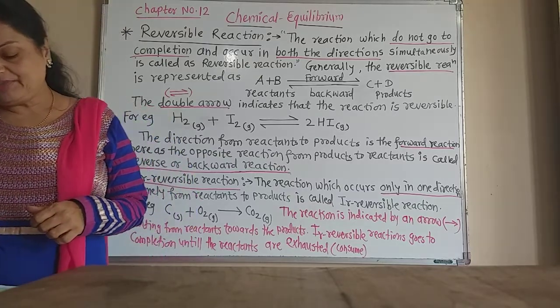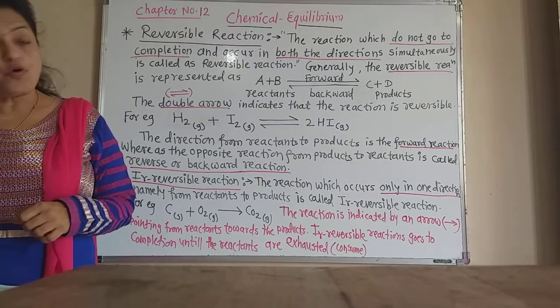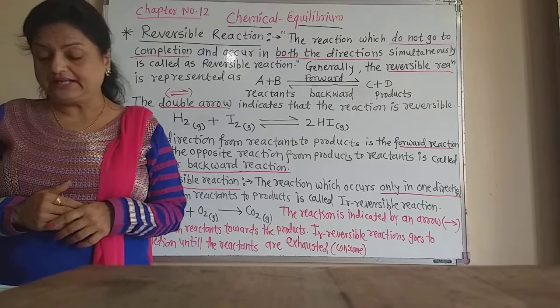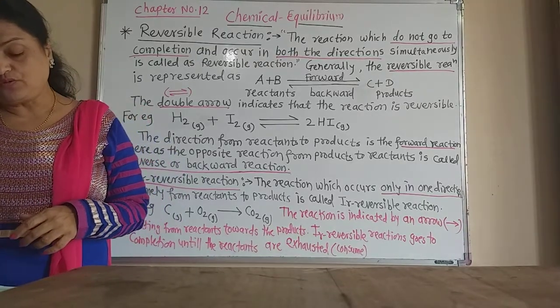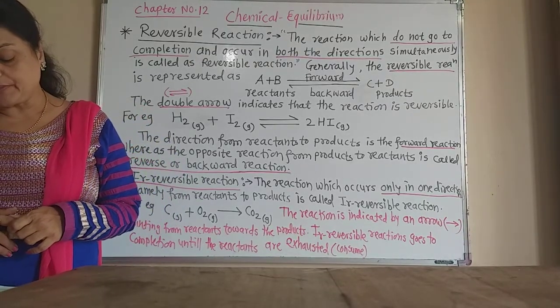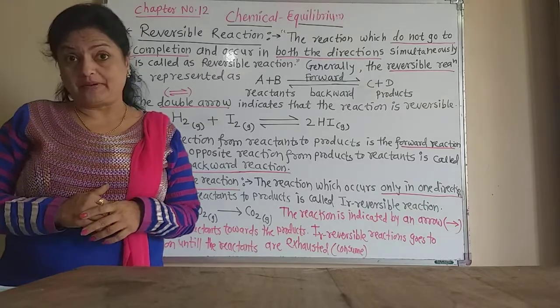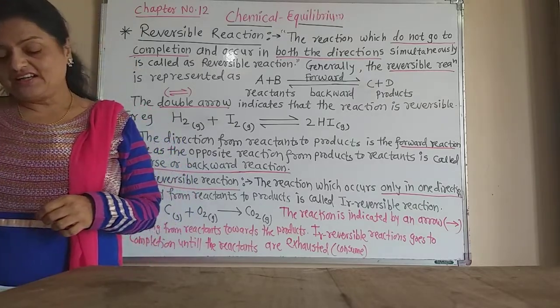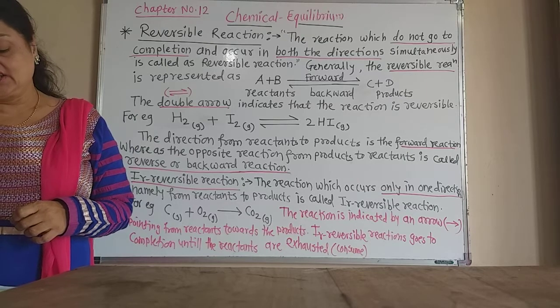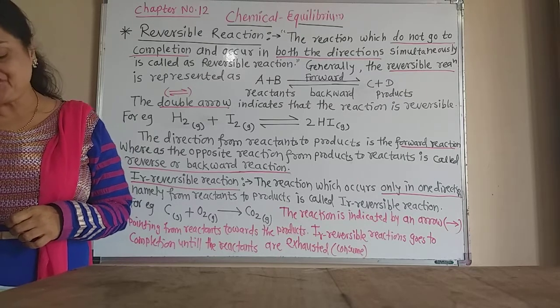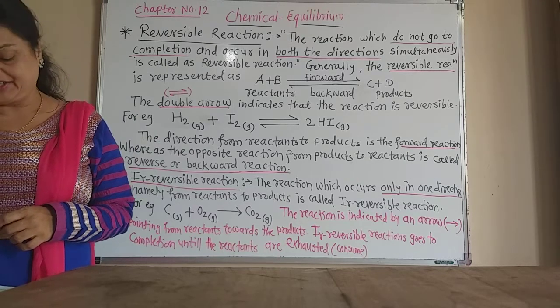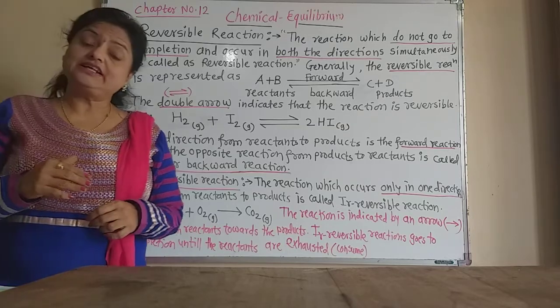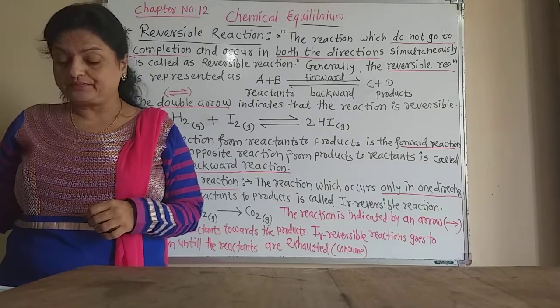And if we add 60 ml of concentrated HCl into that test tube, then what happens? There is formation of the cobalt chloride complex, and the color of that mixture becomes violet. That means pink color is converted into violet color.